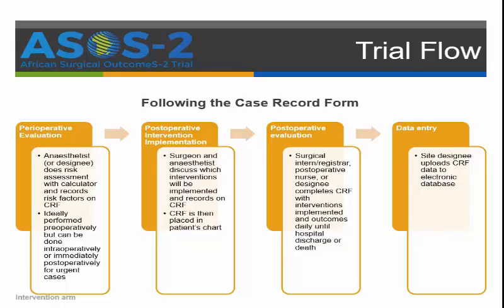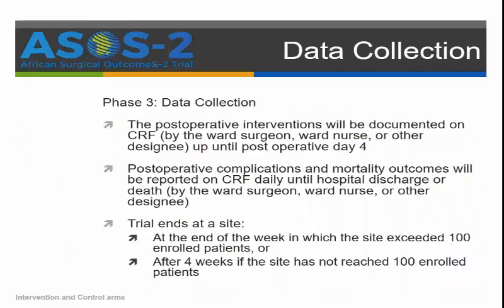For the post-operative intervention implementation, the surgeon and the anaesthetist will discuss the interventions that should be implemented for high-risk patients and record them on the CRF. In the post-op period, the frontline staff on the ward, that's surgeons, nurses, and other workers on the ward, would ensure that the interventions are implemented, and they would record outcomes daily until hospital discharge or death. The data then would be uploaded onto the electronic database.